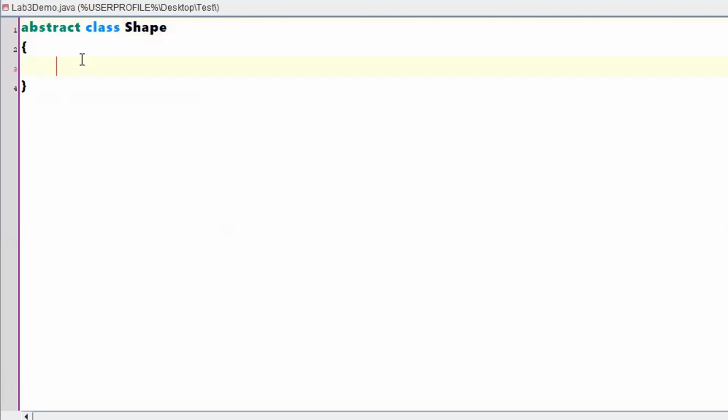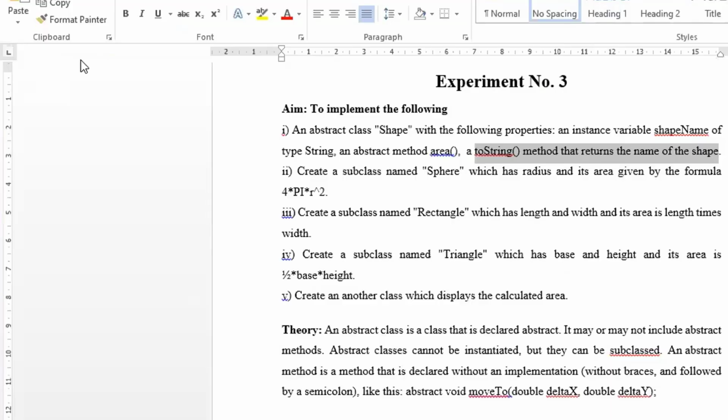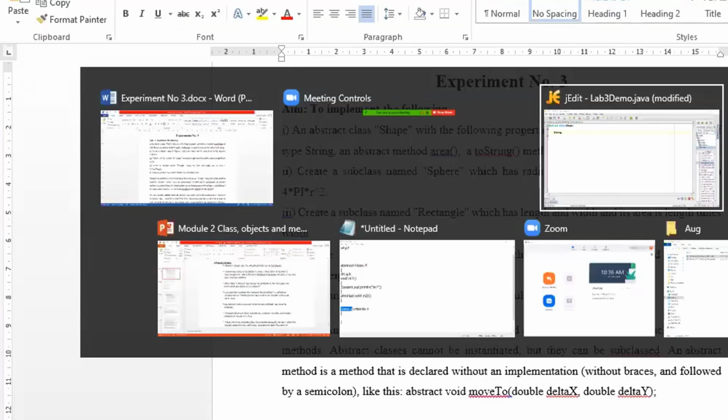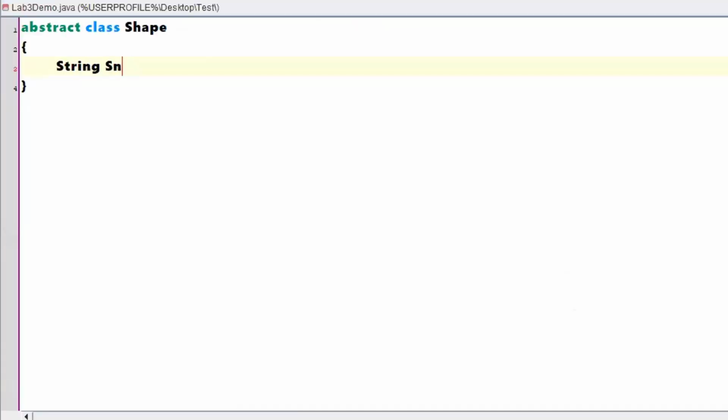Now, with respect to this class, what are the properties? It has said that there should be a String. What is the name of that particular string? shapeName. Or else we could just take it as name, but we'll follow the requirement, shapeName.